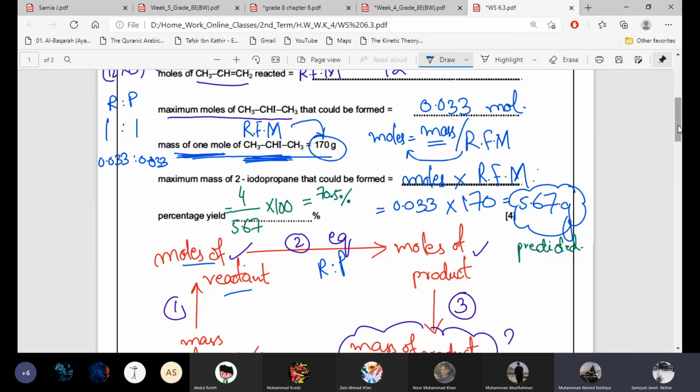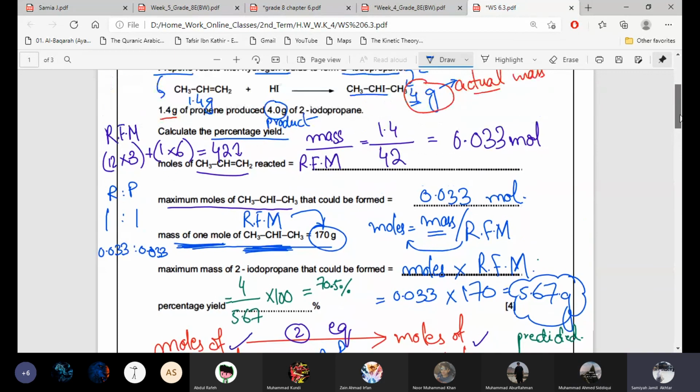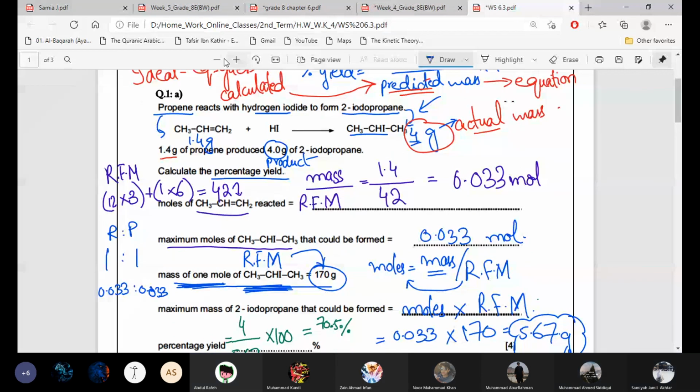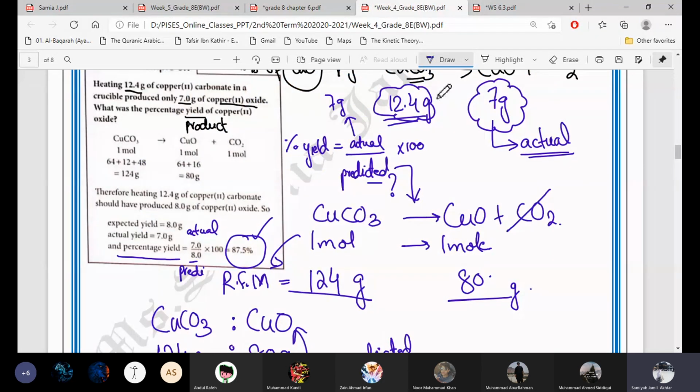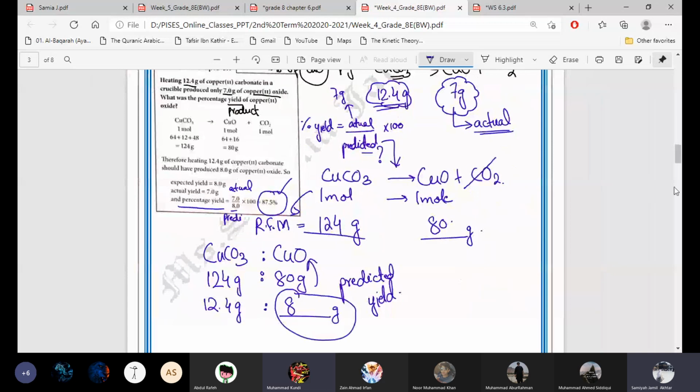Sir distributed this worksheet to you, right? Yes, ma'am. After this class, whenever you get time, try to solve question number 1 about the percentage yield. Then inshallah we'll continue from here in the next class.